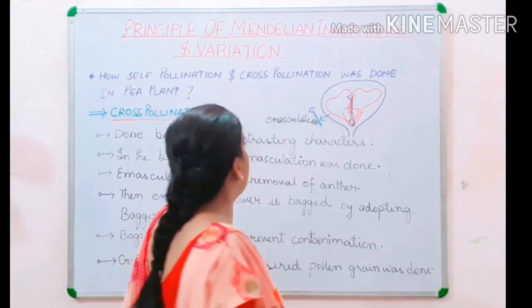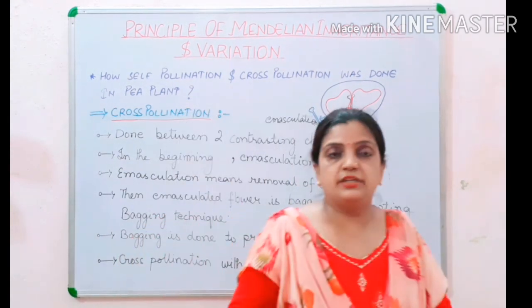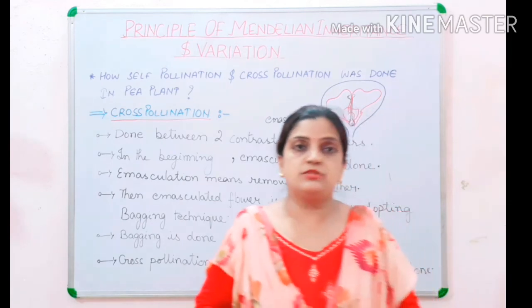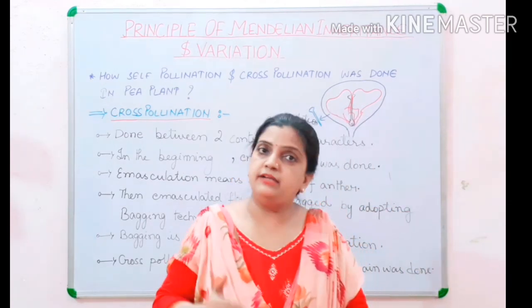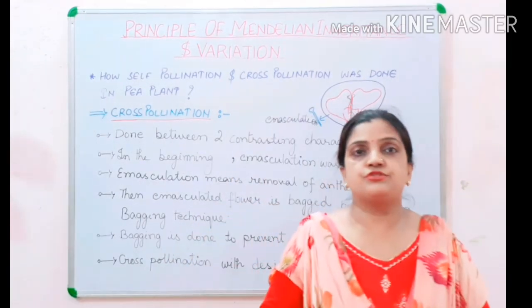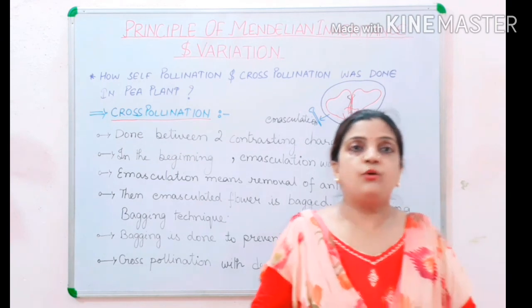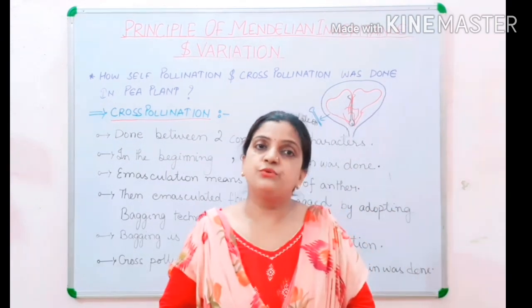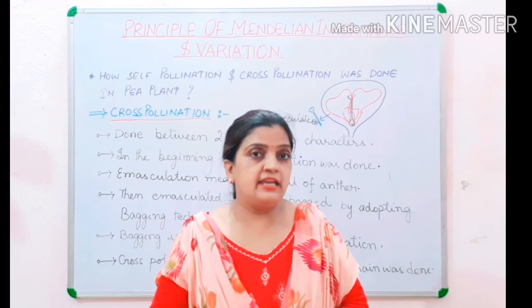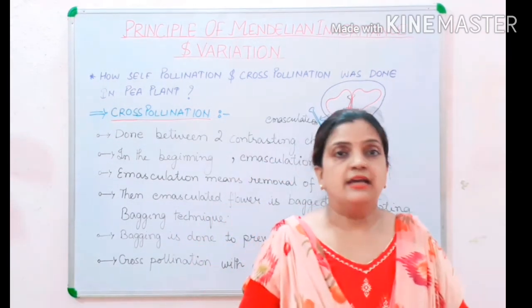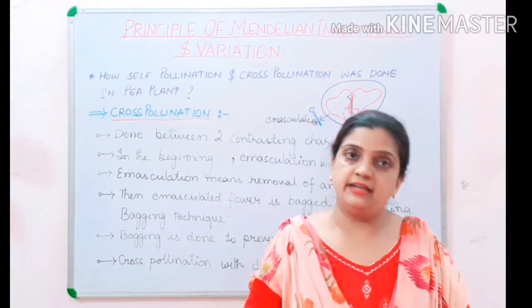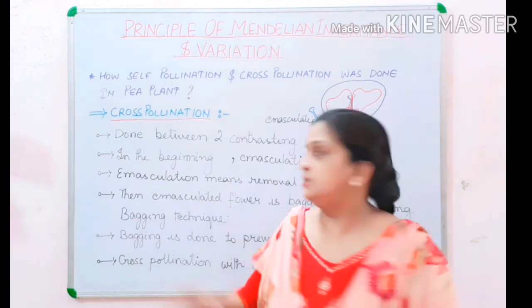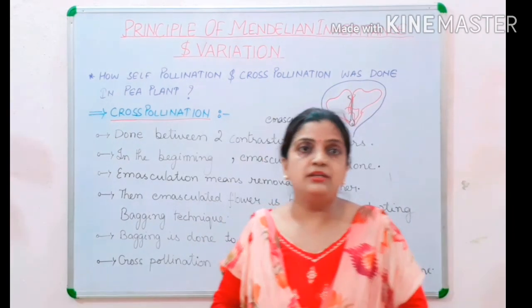Children, this is how self-pollination and cross-pollination were practiced by Mendel, and then he postulated and gave all the theories, all the rules of Mendelism, which again I'll repeat, are known as the laws of Mendelian inheritance. Hope children that today's session was clear to you all. Thank you.